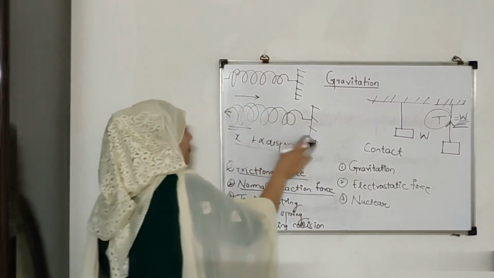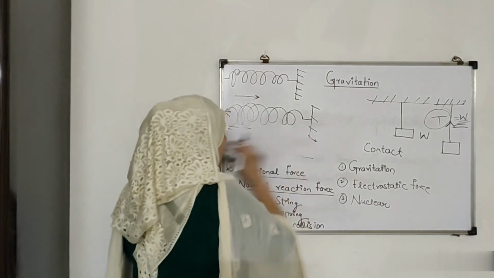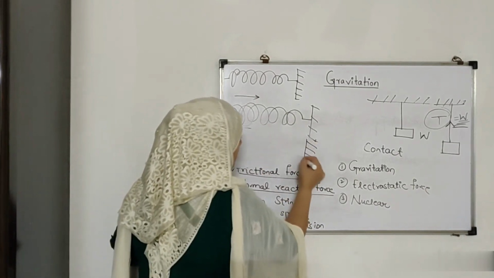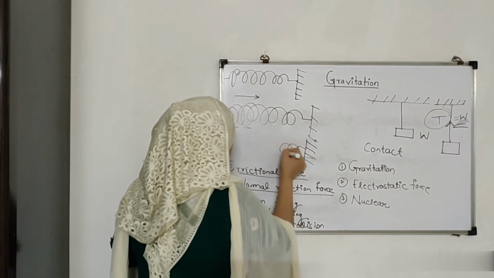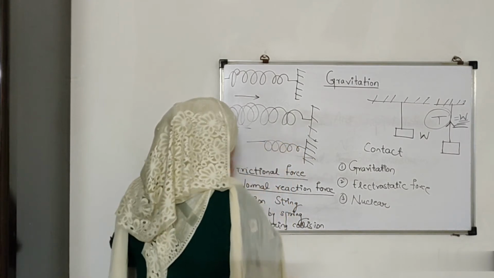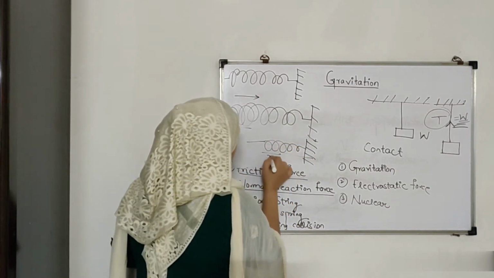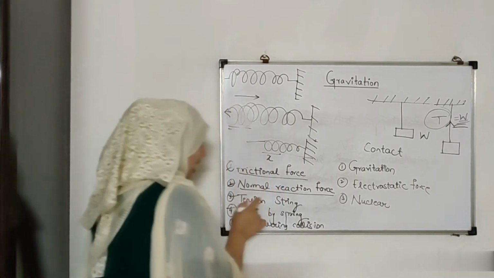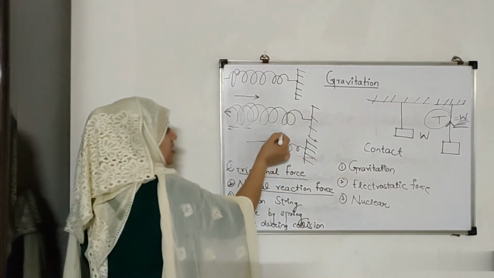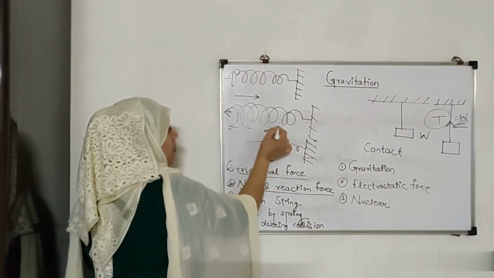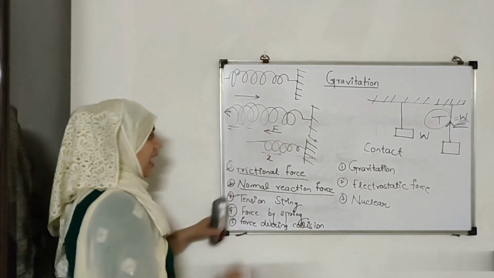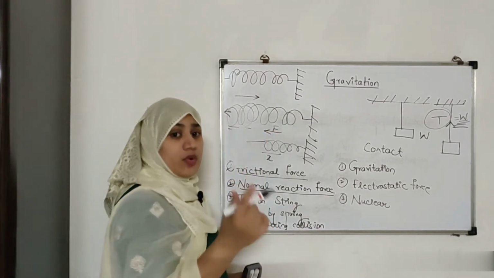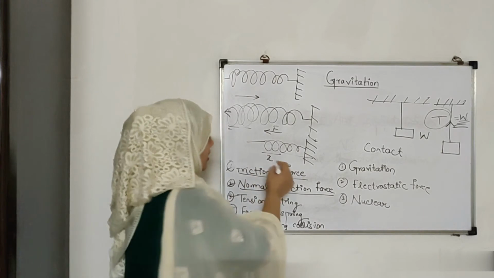And suppose I compress it, I take this condition, I have compressed it this much. Now the spring is going to exert the force in the opposite direction like this, and it's going to be proportional to the displacement made.